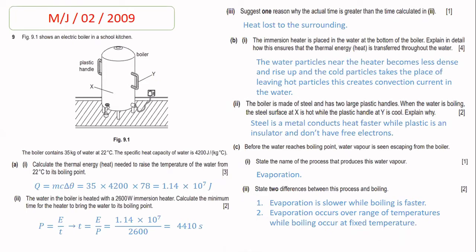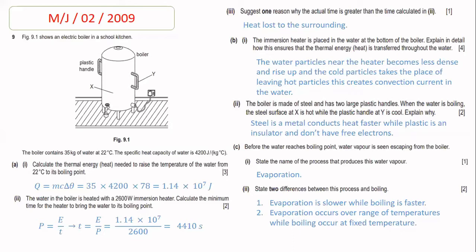In part C, before the water reaches boiling point, water evaporates, and water vapors are seen escaping from the boiler. State the name of the process that produces this water vapors. So beta, the name of the process which produces water vapors is evaporation, because evaporation is a process in which high energy liquid molecules escape the surface of the liquid, leaving behind the low energy molecules, and the overall temperature of the liquid or the system decreases.